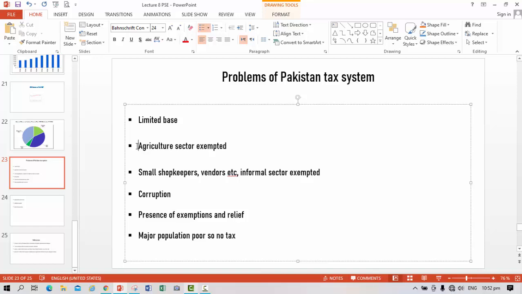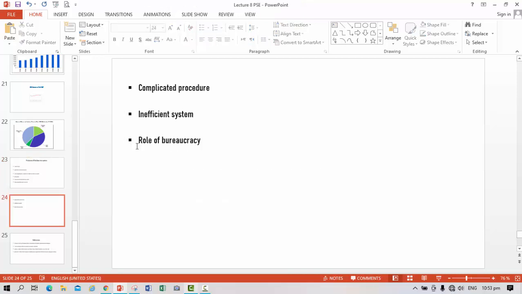Most of the population of Pakistan is poor, so they are paying tax just in the form of indirect taxes, and they are not in a position to pay direct taxes, so the tax revenue is low. Similarly, the tax system is very complicated.